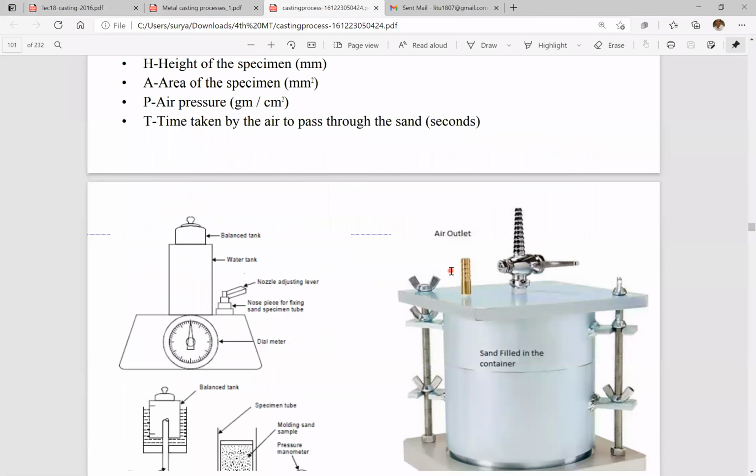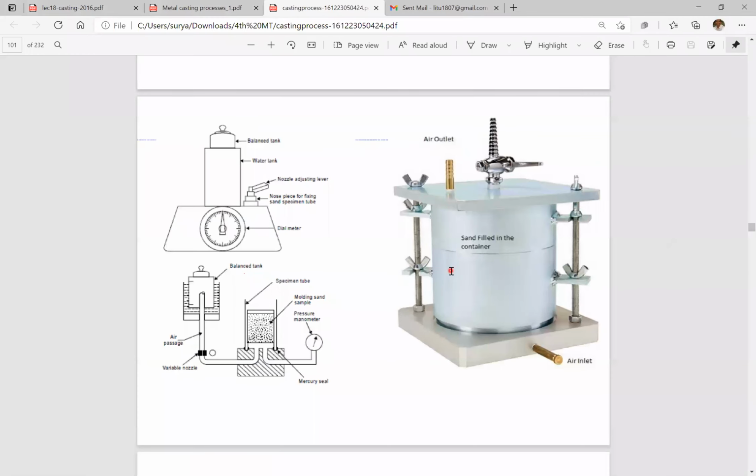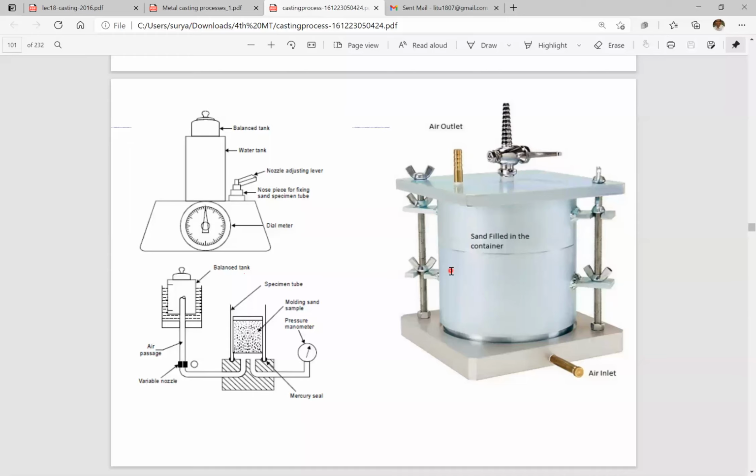This is the figure, the permeability testing. Let's see this. This is the attachment through which the permeability will be tested.